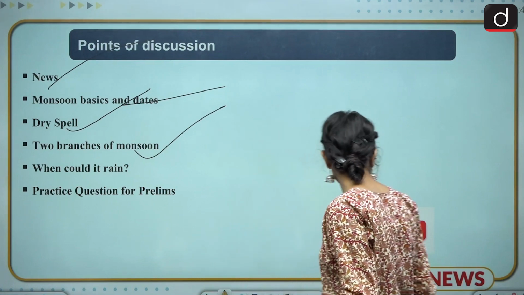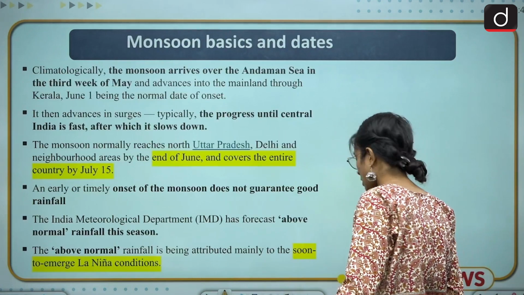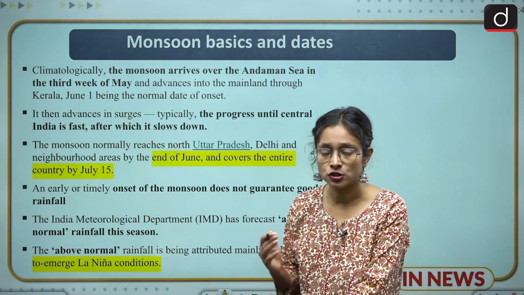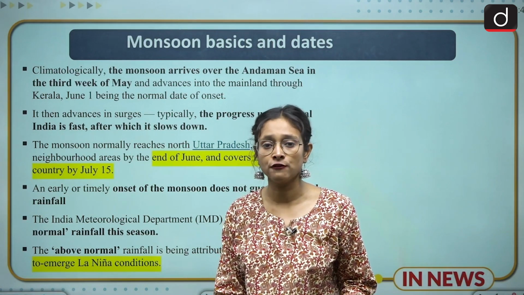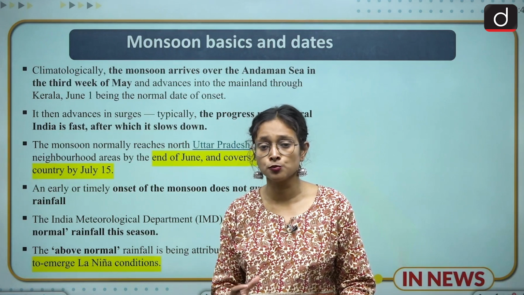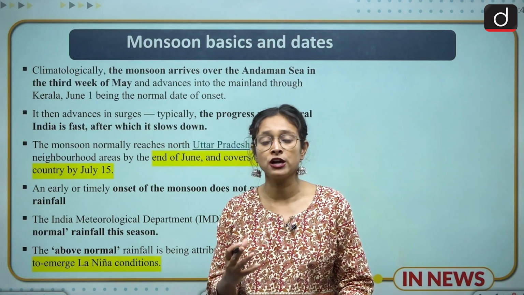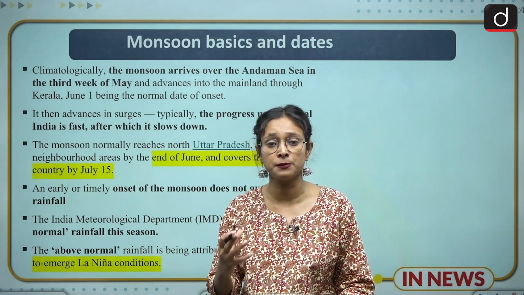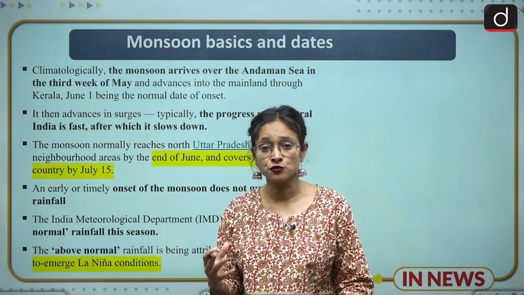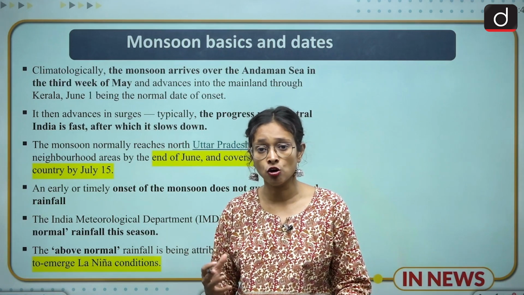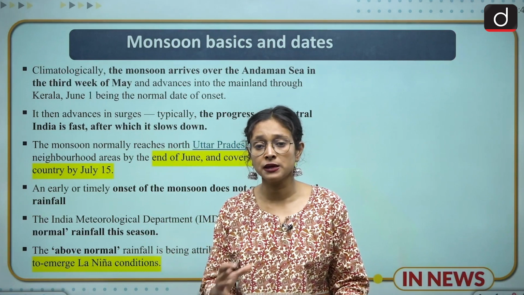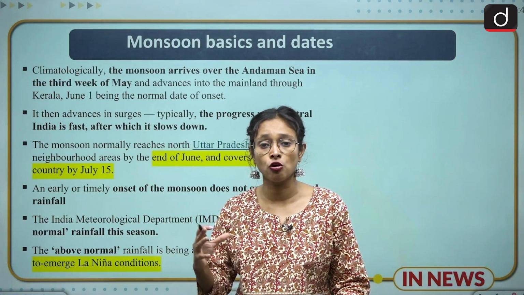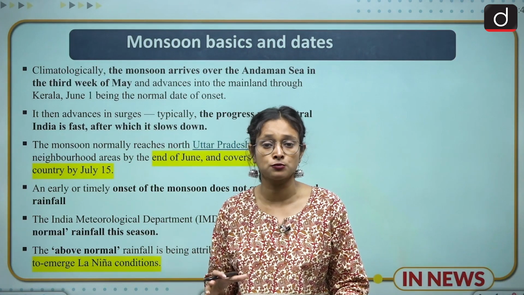Moving towards the news part. As you already know, it is the 19th of June and so many people are still waiting for the arrival of monsoon. It becomes more vulnerable for the people who have to work outside because the temperature is around 45 to 47 degrees Celsius in Delhi and other northwestern or northern parts of this country. This makes a very vulnerable situation for the whole population to survive.